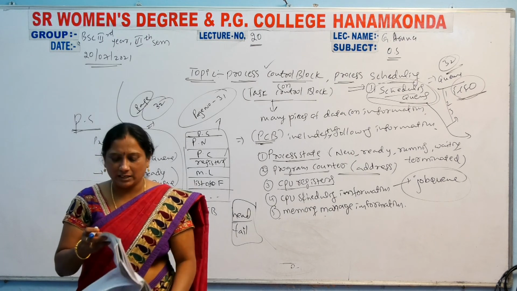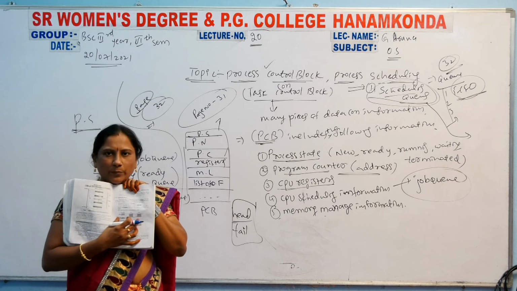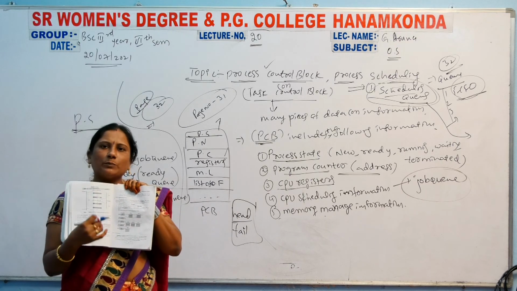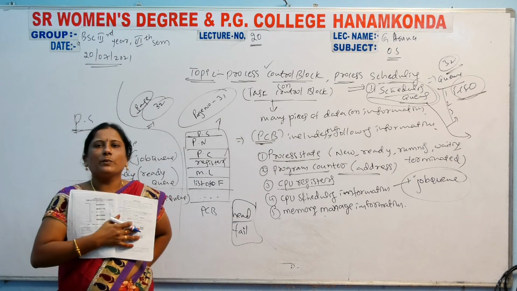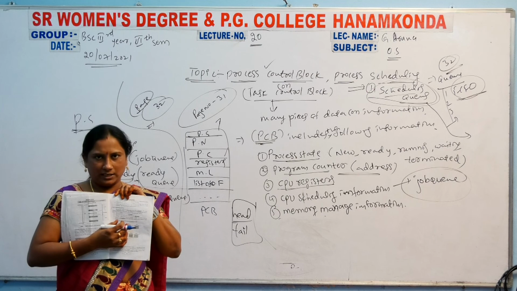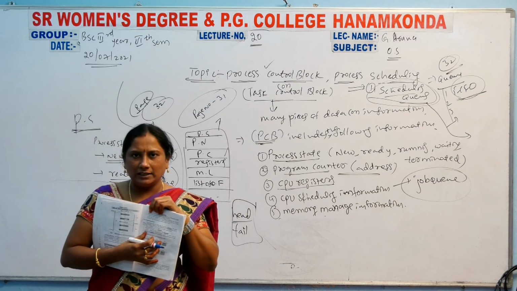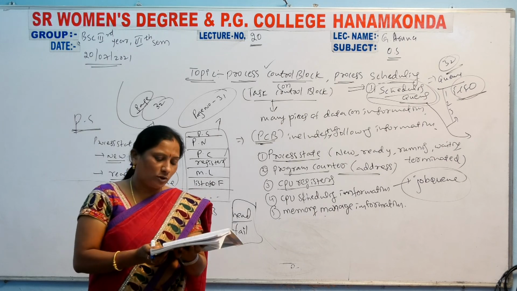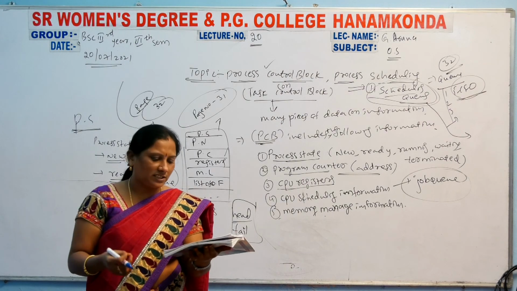Here we have a simple diagram of how the process control blocks will be allocated. Each process control block has a head and tail, and in that some PCB registers are there.